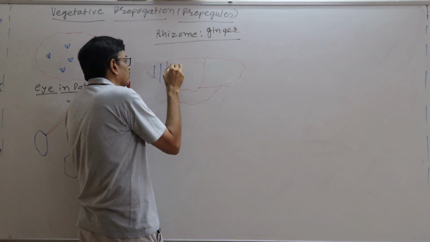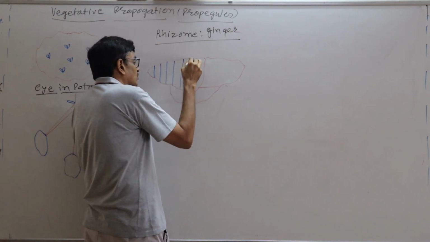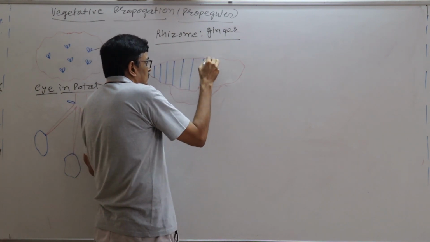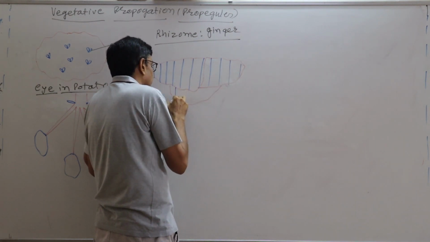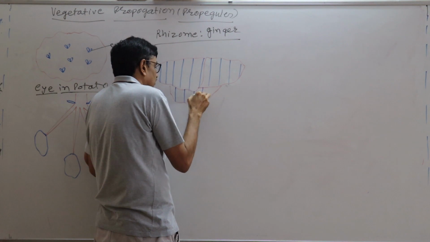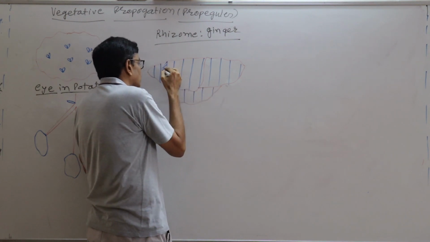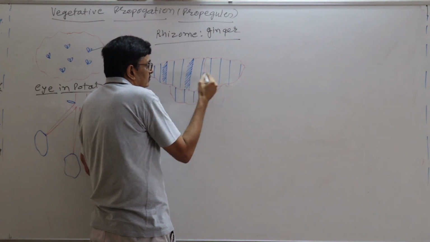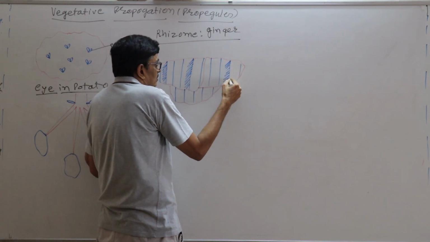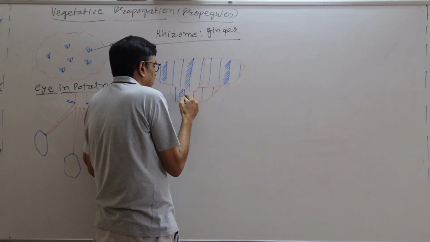You see, whatever the lining is there, that is nodes. Now the area between two consecutive nodes, that is called what? Internodes. Area between these two consecutive nodes is internodes. See, these are the scaly leaves. That is called as scaly leaves. Okay.